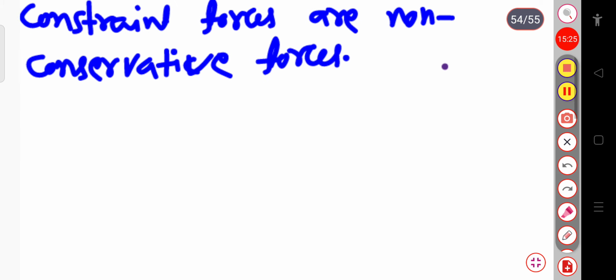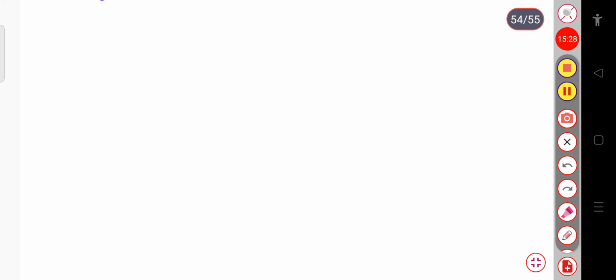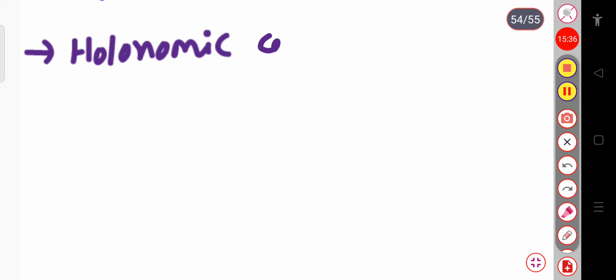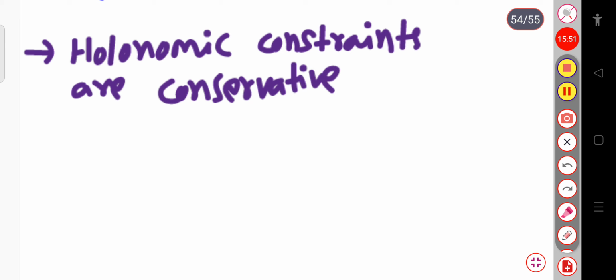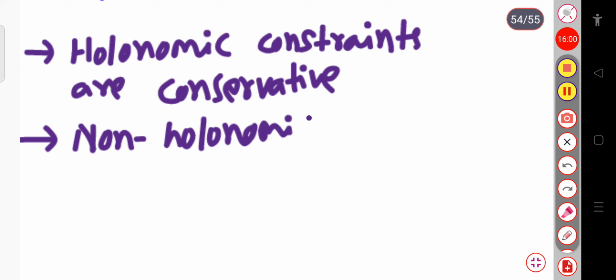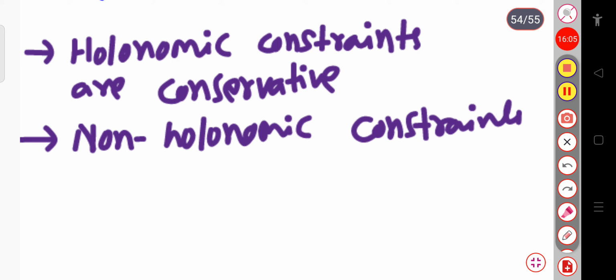So in general we can write that holonomic constraints are conservative and non-holonomic constraints are non-conservative.